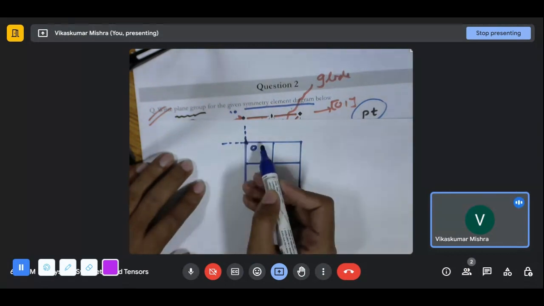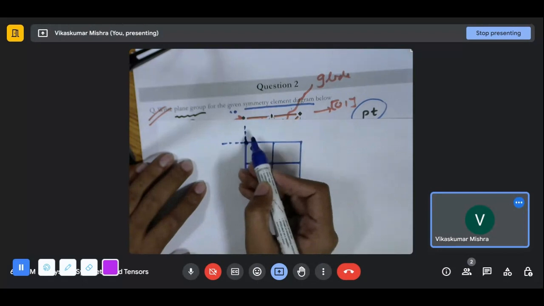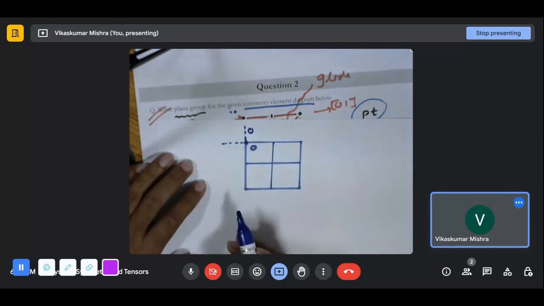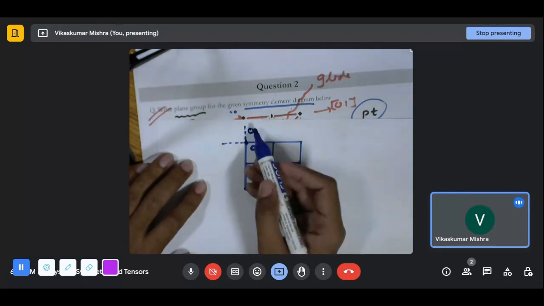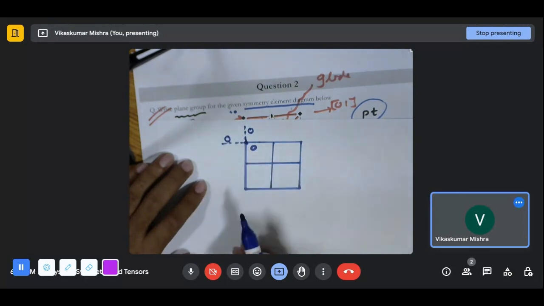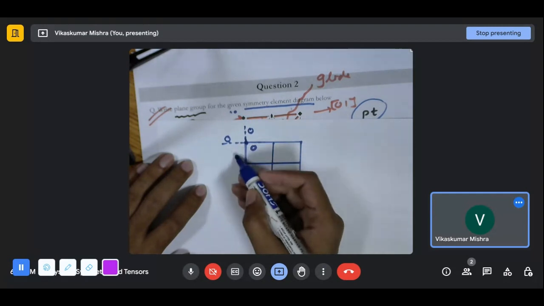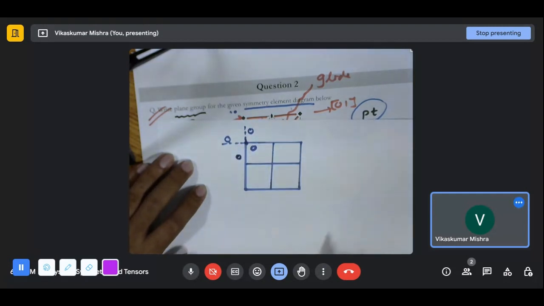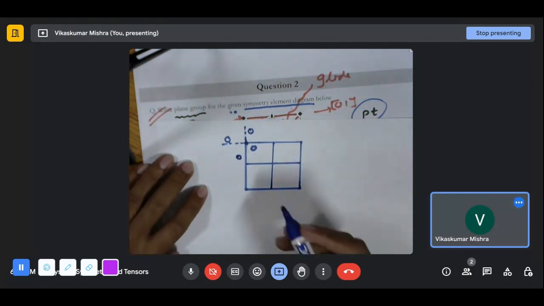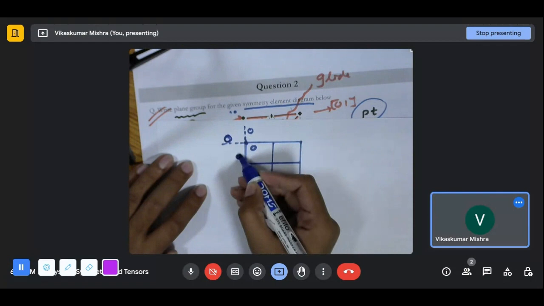So where will it come? It will come over here after rotating by 90 degrees. Again rotate it, I will get it to this particular point. And again rotate, we'll get to this particular point. Okay, it's looking non-symmetric, but yeah.